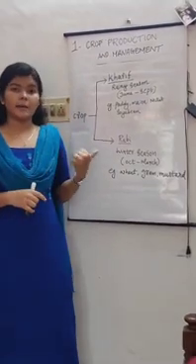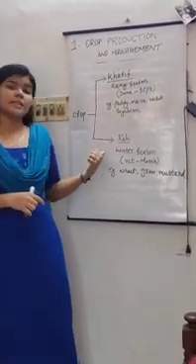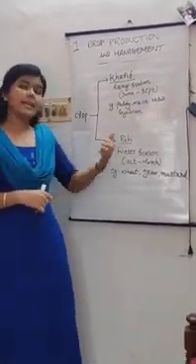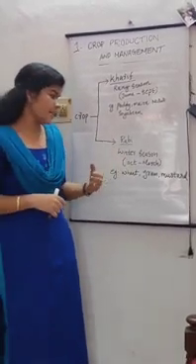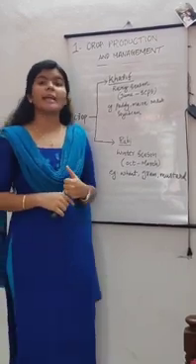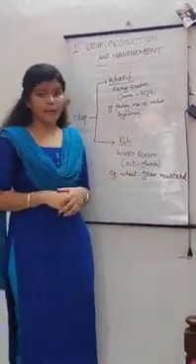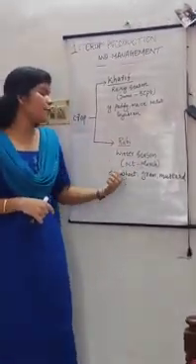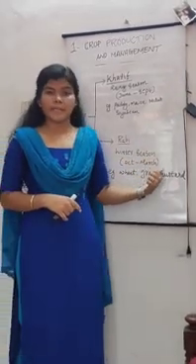The second category is Rabi, known as the winter season crops, because these are sown during the winter season. That is, Rabi crops are sown during October and are harvested at the end of March. Certain examples are wheat, gram and mustard.